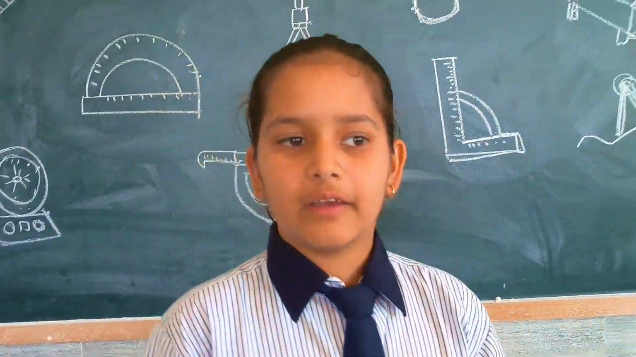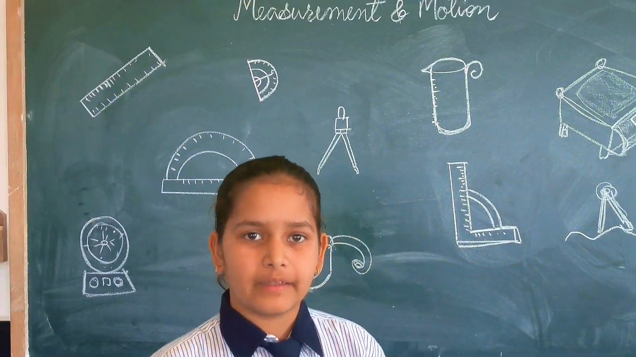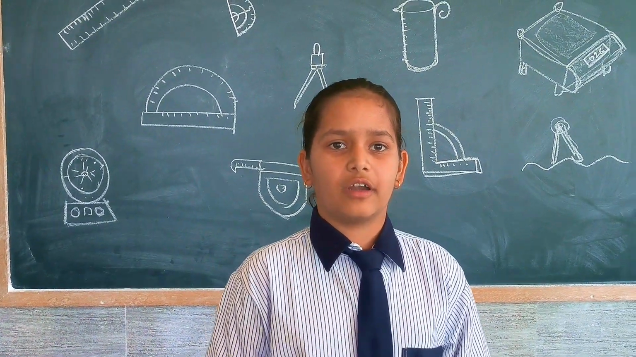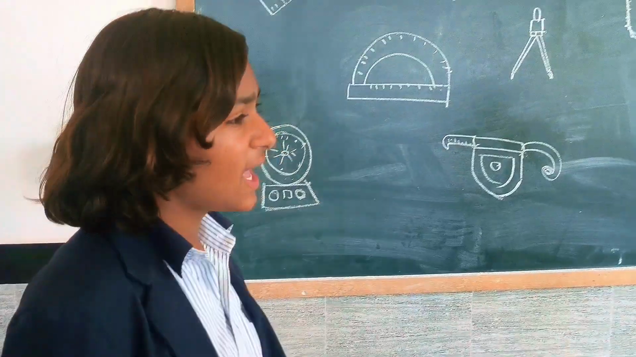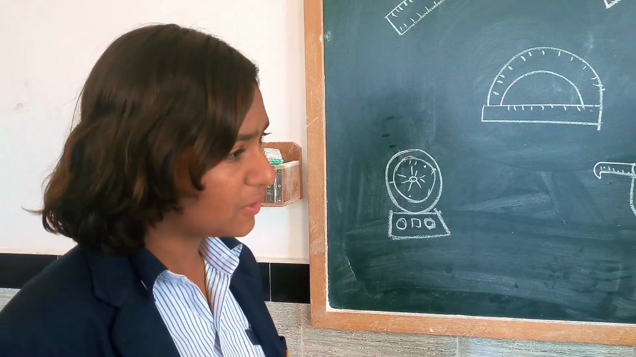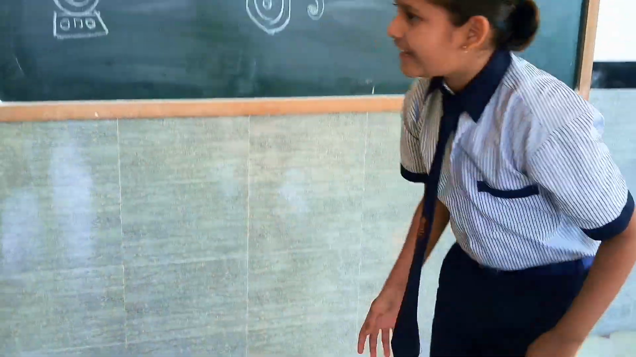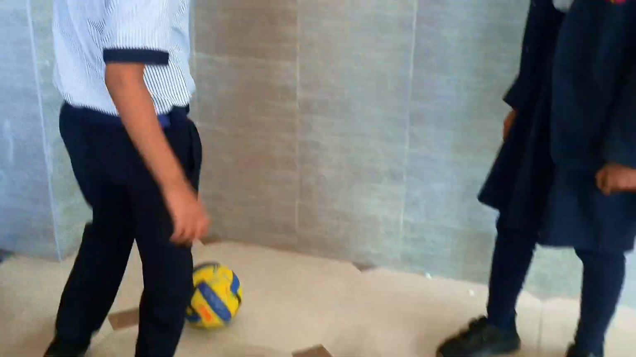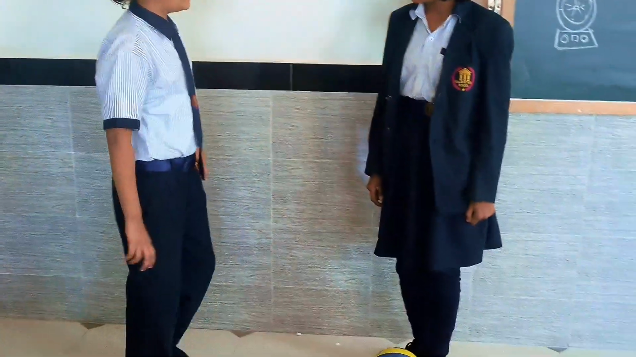Friends, when football and hockey players play the game, they move anywhere. So that is called random motion. When I play football, I can move in any direction. So this is called random motion. Oh, thank you for telling me.